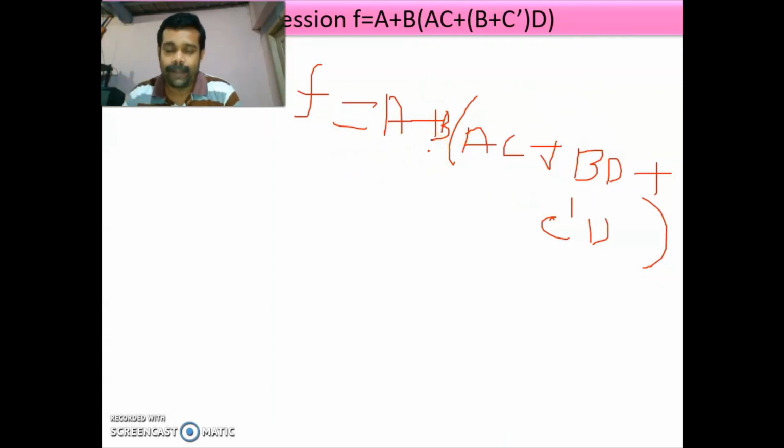First you write A, then you write B, then you write C. Don't mix it. You write the literals in order.